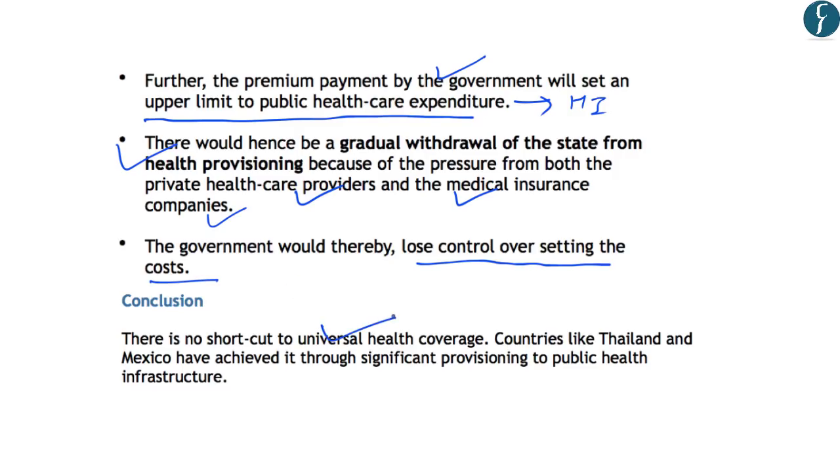And the authors highlight that countries like Thailand and Mexico have achieved it through significant provisioning to the public health infrastructure. So in short, the authors say that expenditure on public health infrastructure is very important for providing universal health coverage. With this, let us move on to the next article.